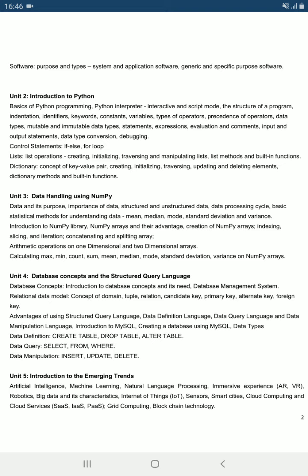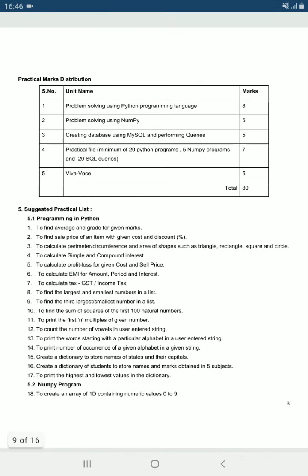Then the last unit, the 5th unit, is Introduction to Emerging Trends. Here we will learn about the trends going on nowadays, and the basic tools like artificial intelligence, big data, cloud computing, and all the technology-related things which are in trend nowadays, like NLP, that is natural language processing. We have a total of 5 units in this syllabus.